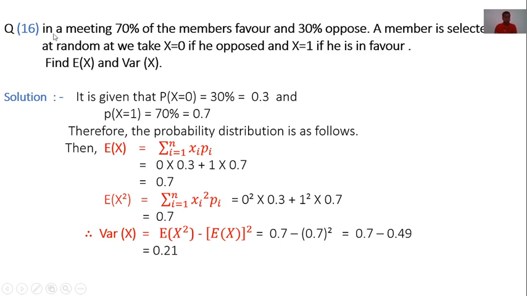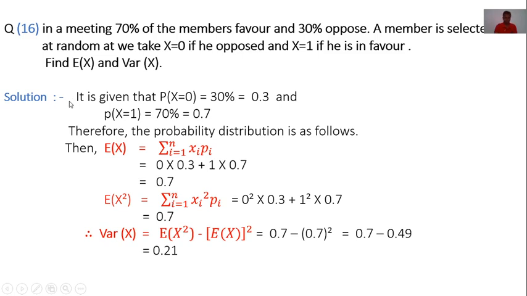I read again. In a meeting, 70% of the members favor and 30% oppose. A member is selected at random. We take x is equal to 0 if he opposed, and x is equal to 1 if he is in favor. Then find expectation of x and variance of x.